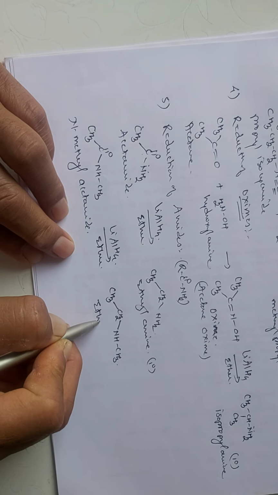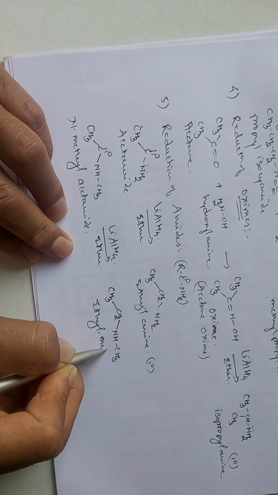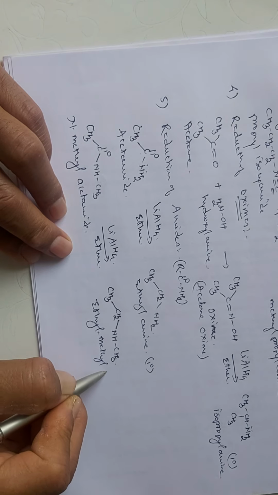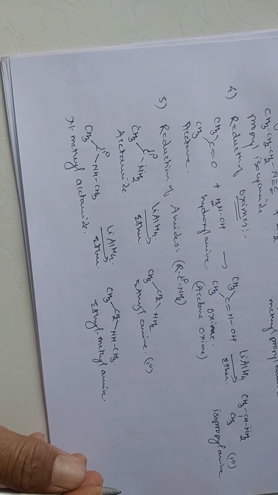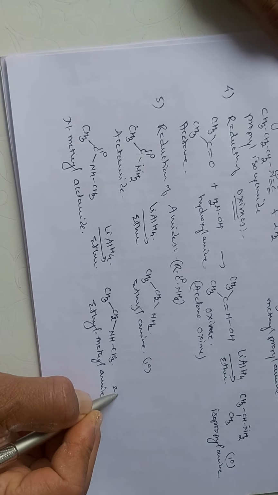So here we are getting the formation of a secondary amine, ethyl methyl amine, and this gives you the secondary amine, primary, secondary.